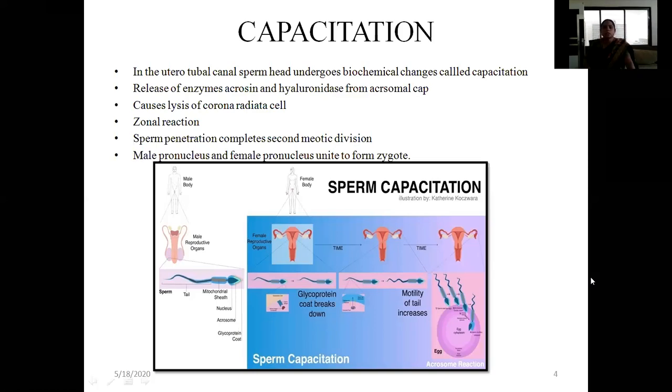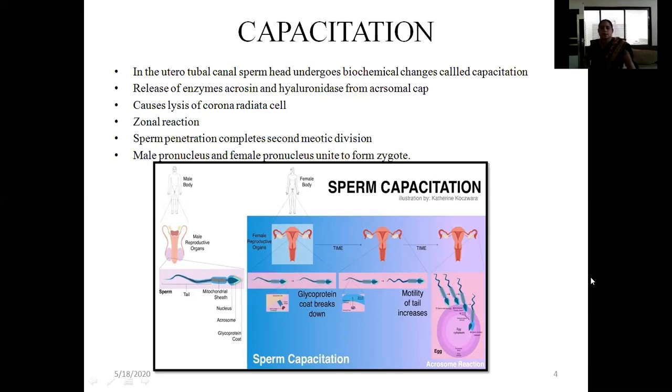Now, as I told you, the sperms are deposited inside the vagina. They travel inside the uterus. Out of the thousands, only 300 to 500 go into the fallopian tubes. Now, when they go into the fallopian tubes, what happens to the sperms? What are the changes which occur inside the sperm? The sperm head releases multiple enzymes, mainly acrosin and hyaluronidase, from the acrosomal cap. Now, what is the function of these enzymes? What do these sperms that enter the fallopian tubes do?